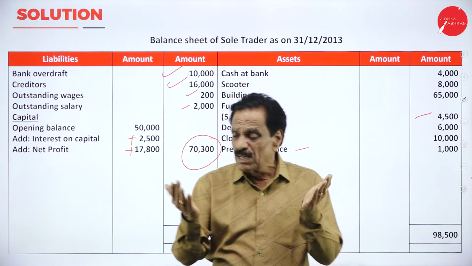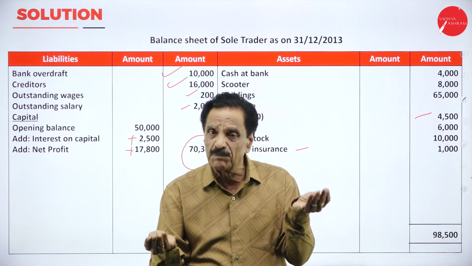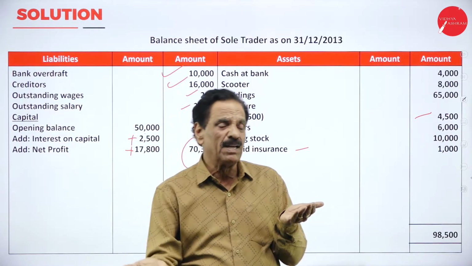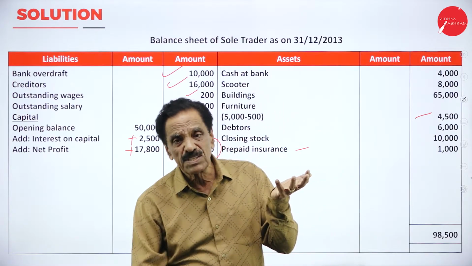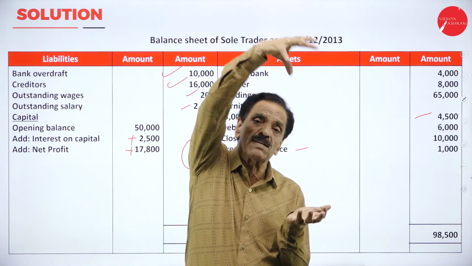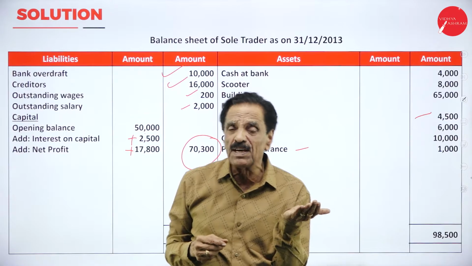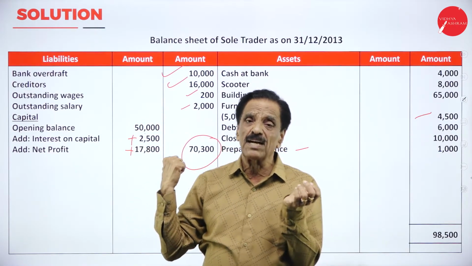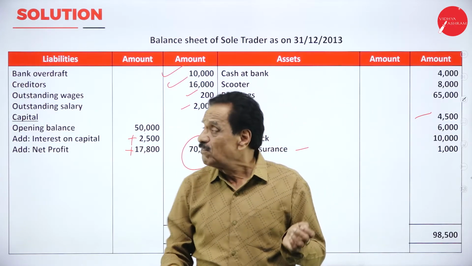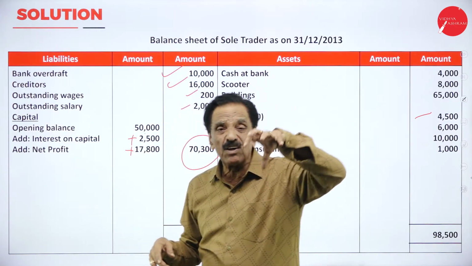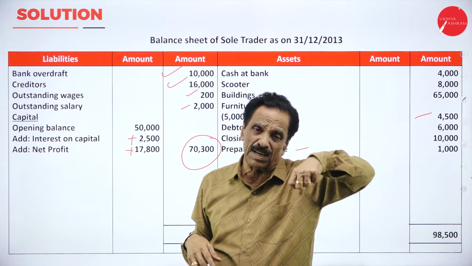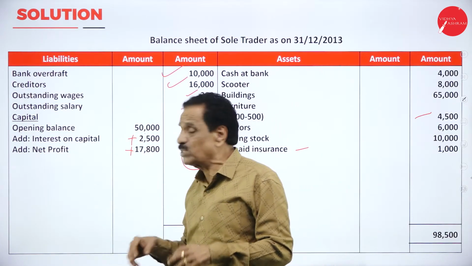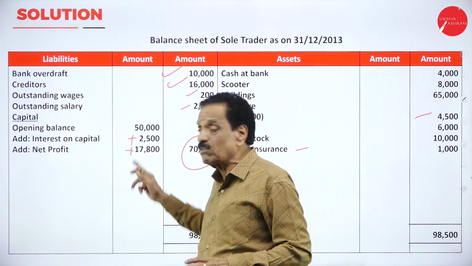Regarding the capital, we have the business entity concept. One as a businessman, one as a business. Who invested? Businessman has invested the money into the business. Who is the receiver? Business is the receiver. So you are doing the trading and profit and loss account of the business. When you say balance sheet capital, we are doing the individual person account. He started with 50,000. You got an interest of 2,500, which is a gain.